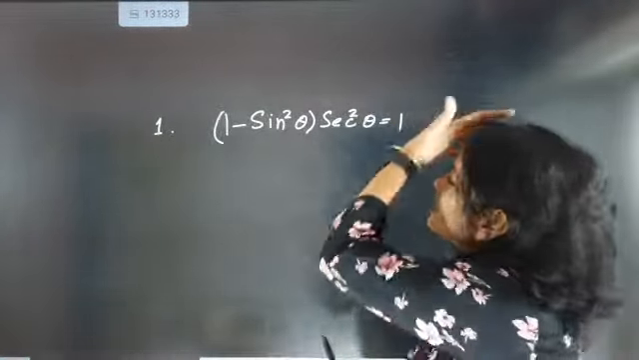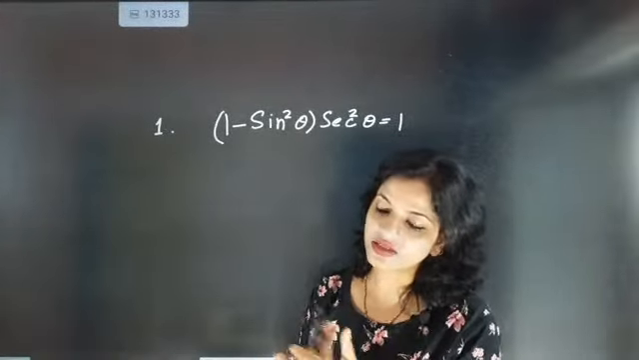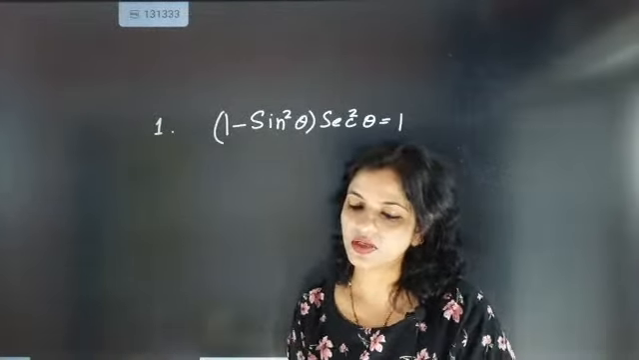So now look here, 1 minus sine square theta into secant square theta. Come on, let's get back to work.